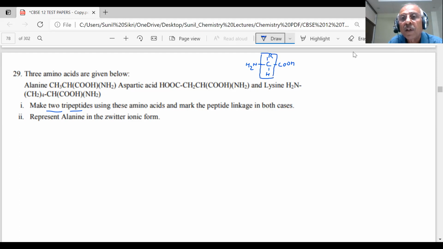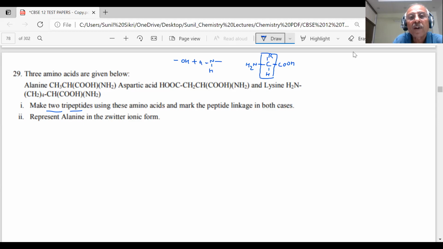Can you see it in the exam? Otherwise it will be confusing. Can you see it, sir? Okay? Because here condensation takes place. What condensation takes place? You know, there is an OH group and it combines with the NH group.